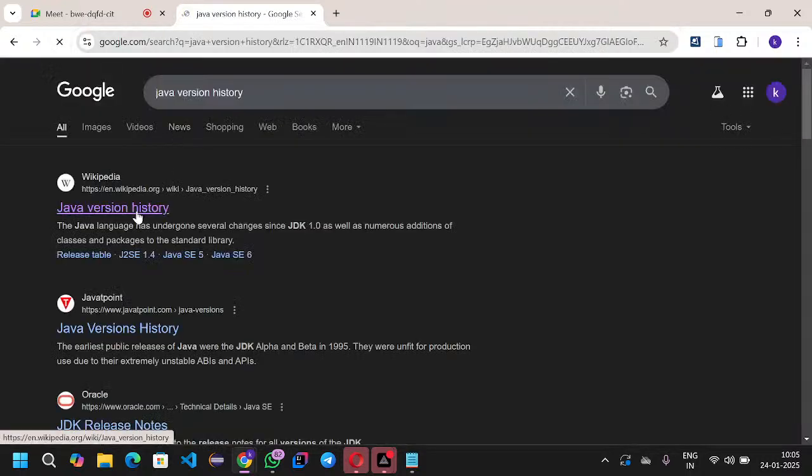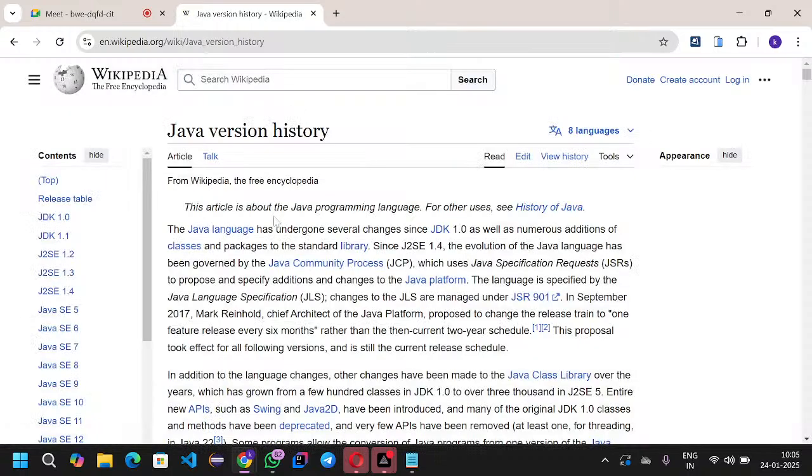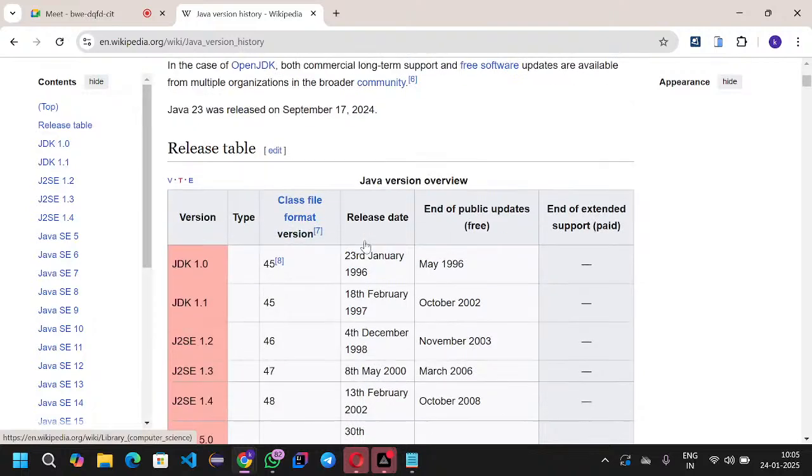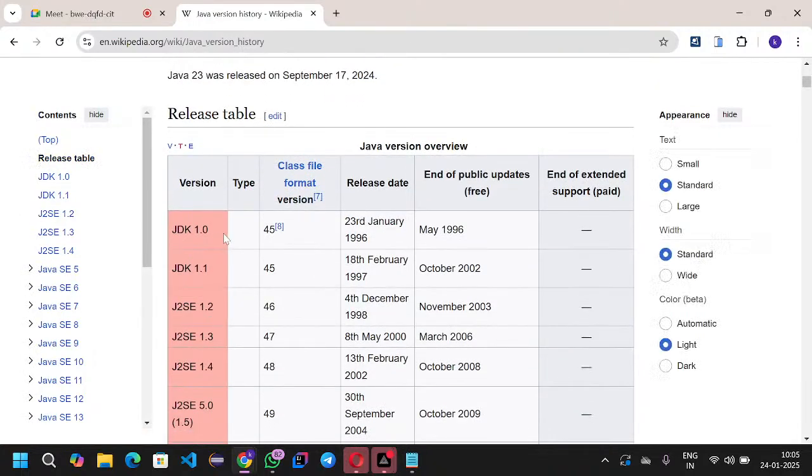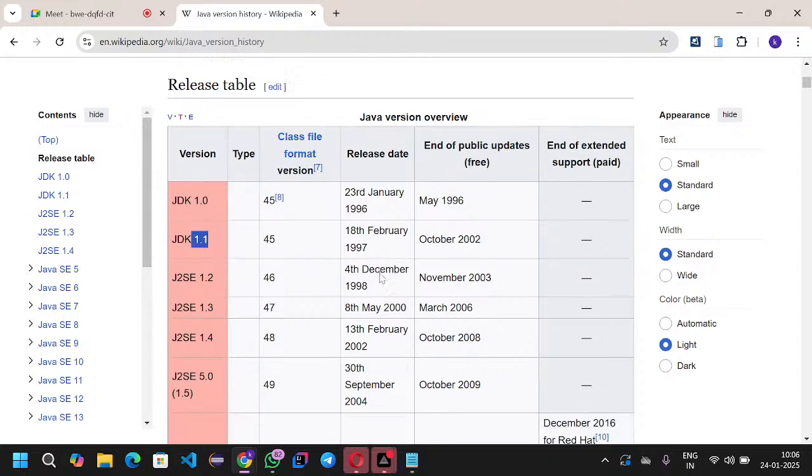Java version history. The first version is 1.0, and the release date is 1996. After 1 year, they released the second version, 1.1, in 1997.